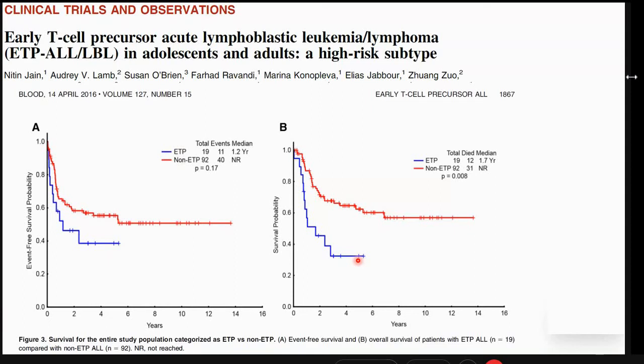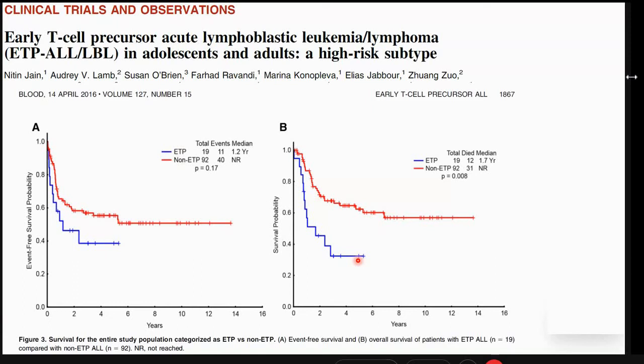So the recommendation here is that till such time that we have any specific therapy targeting early T precursor, the moment we identify ETP ALL cells at diagnosis, we should keep a close watch, take them for transplant early on.